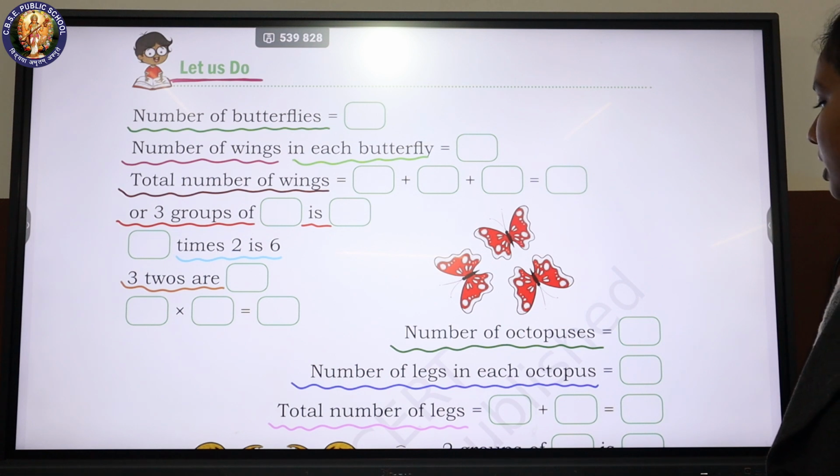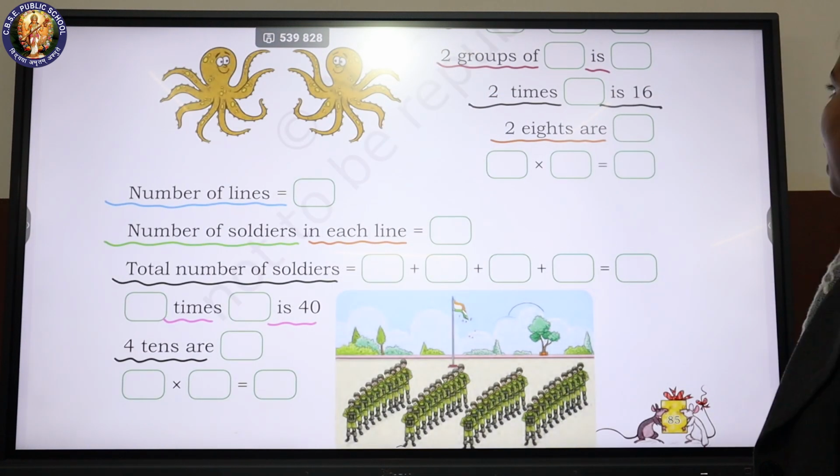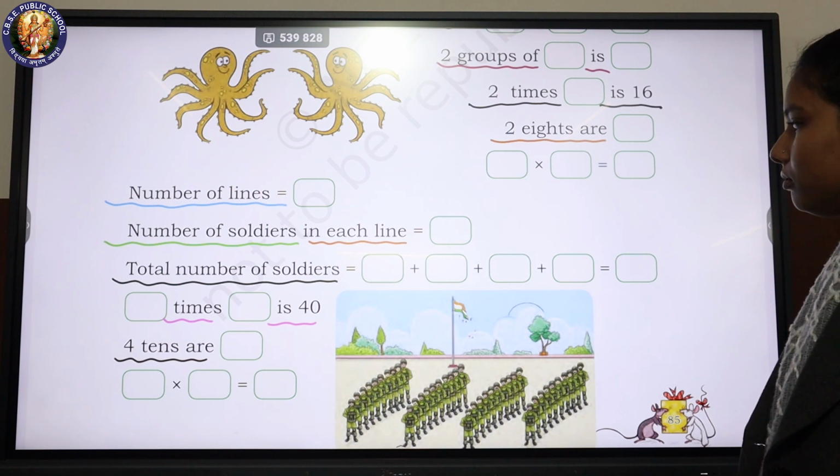Total number of legs is equal to blank. 2 groups of blank is blank. 2 times blank is 16. 2 8s are blank. Blank into blank is equal to blank.